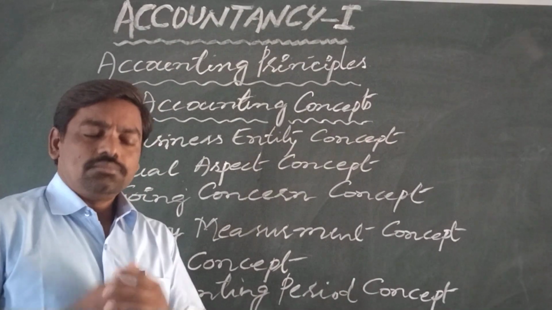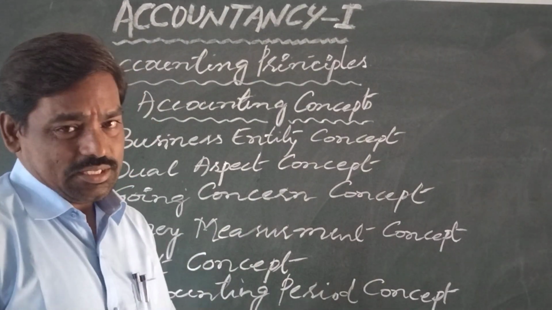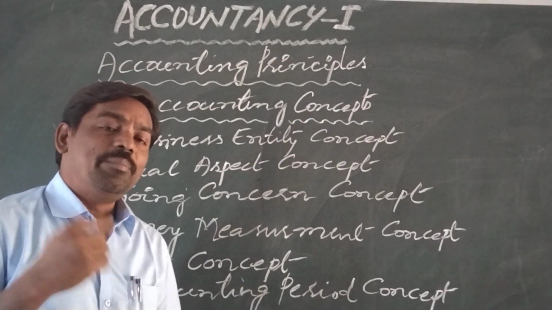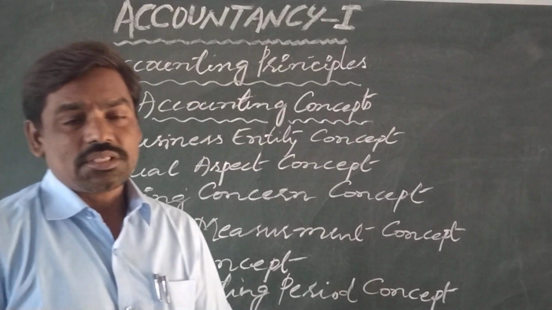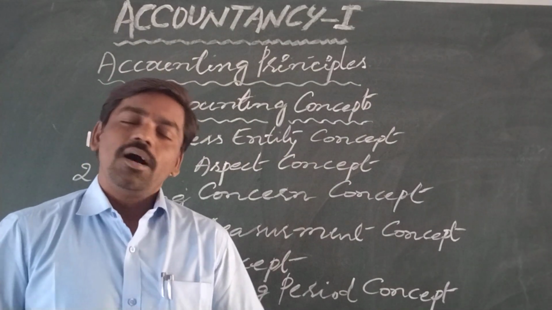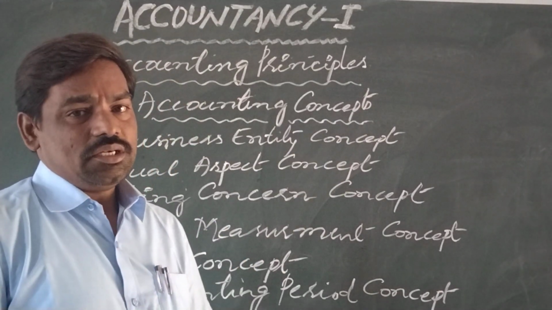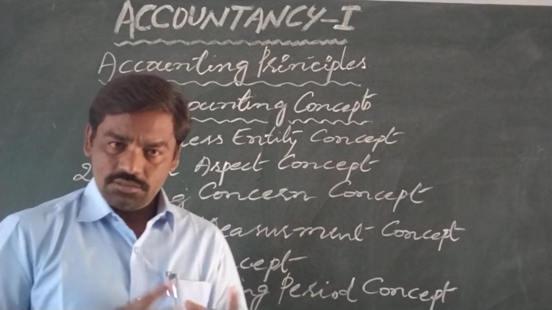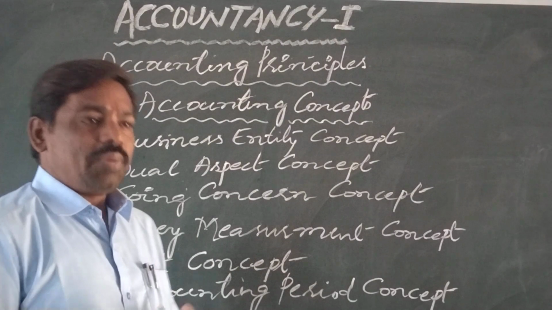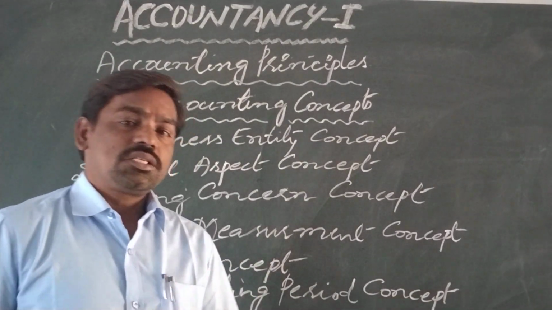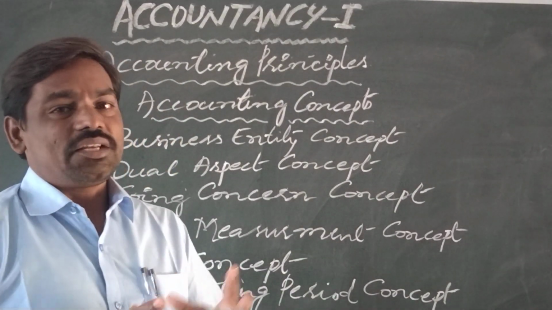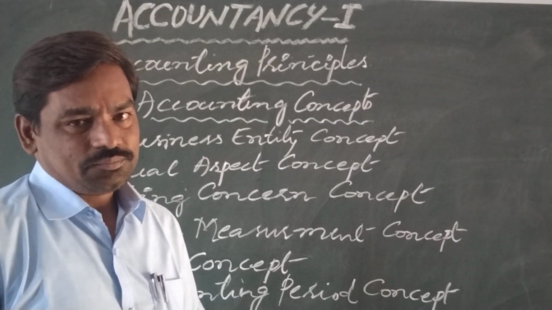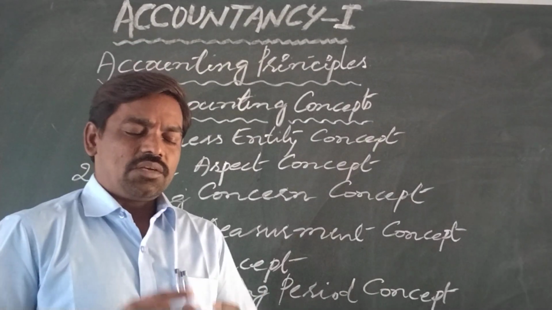So, in most of the countries, the accounting period begins on 1st April and ends on 31st March. Whereas in some countries, accounting period may begin on 1st January and end on 31st December.